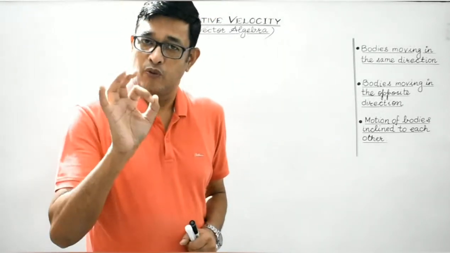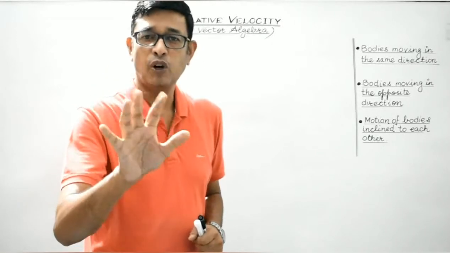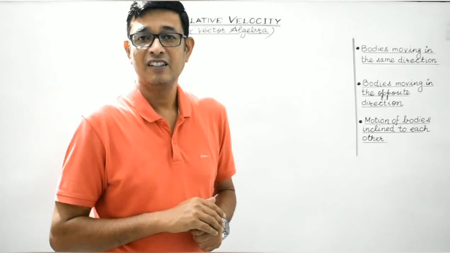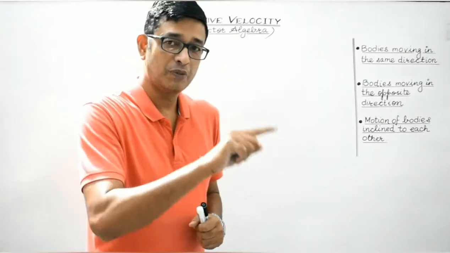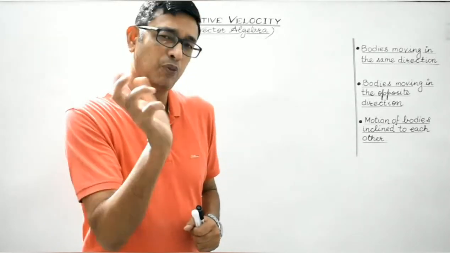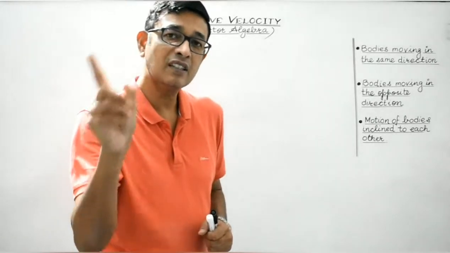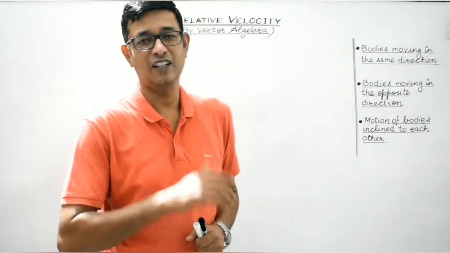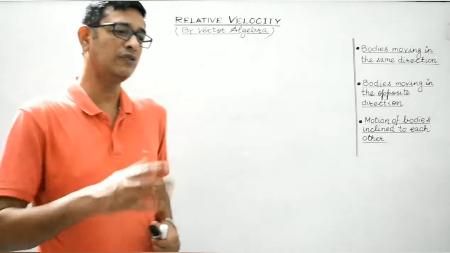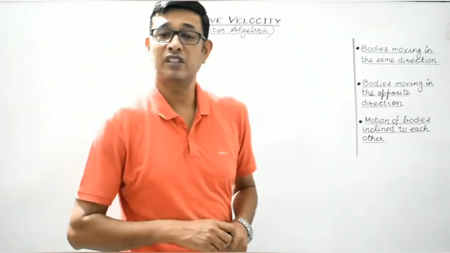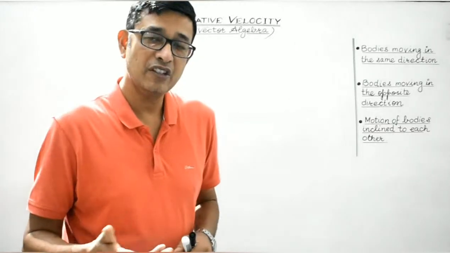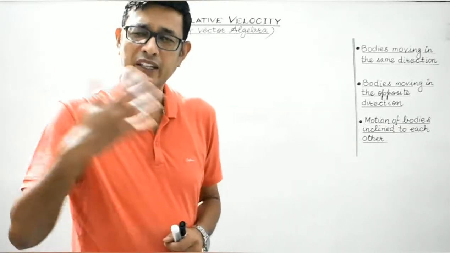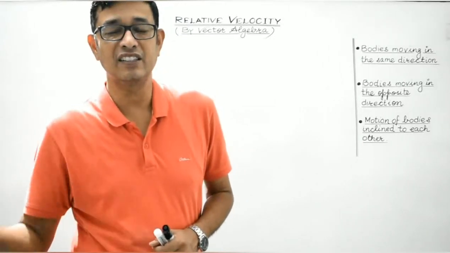So when two bodies are considered and both are in motion, then the velocity of one object with respect to the other is known as the relative velocity of one object with respect to the other. Velocity we are aware is the time rate of change in the position of an object with respect to any object which is at rest.